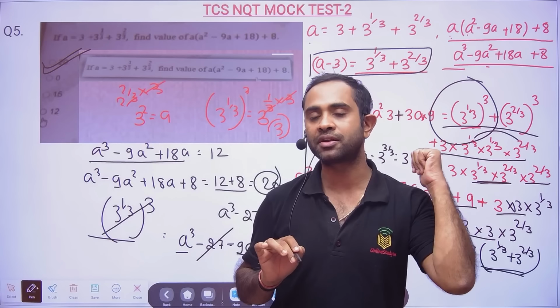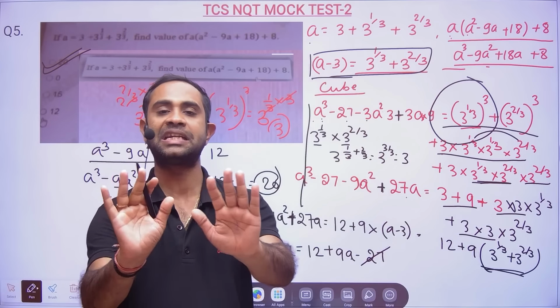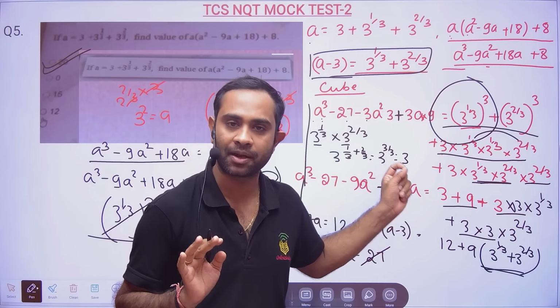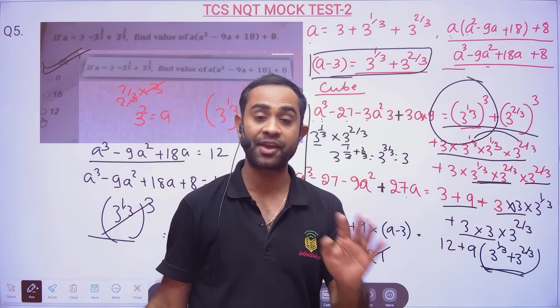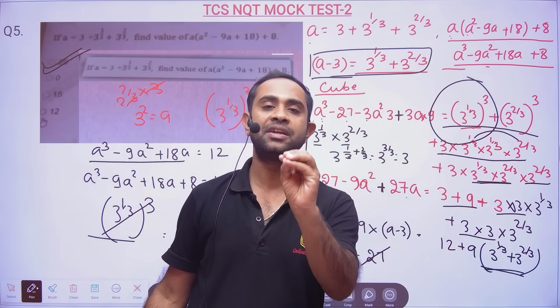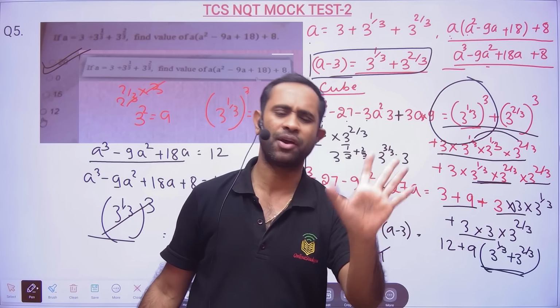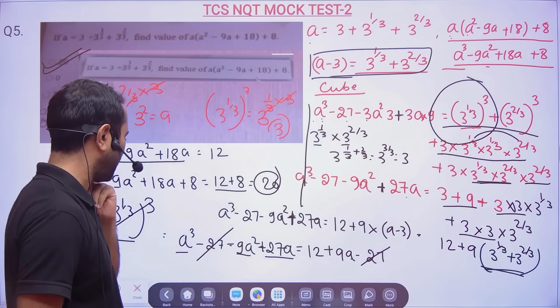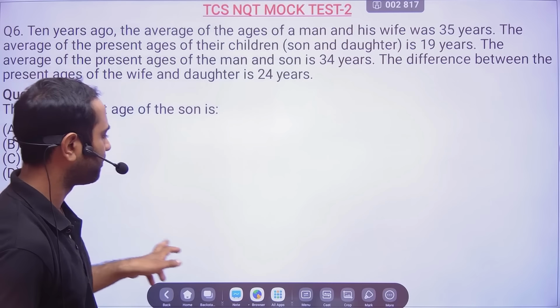So I should not drag this, because you understand it clearly, step by step I have done. Otherwise it is not required. If somebody says, sir, it will take 5 minutes, no, it will not. It will take maximum 1.5 minutes, and 1.5 minutes is also fine. You can spend that much time.